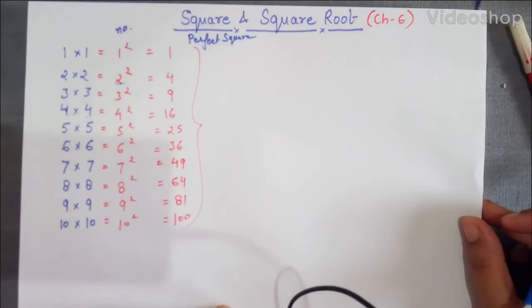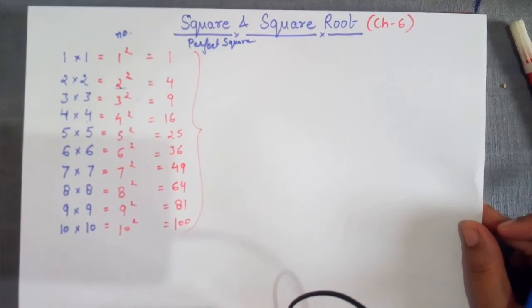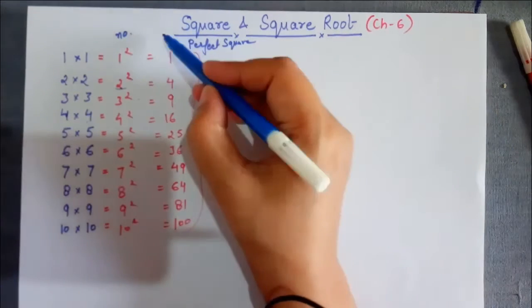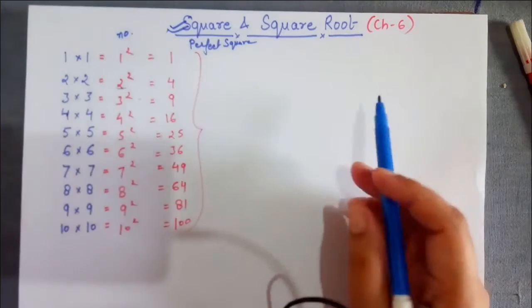Hello everyone. Today we will discuss chapter 6 of your textbook, square and square root. First of all, we will discuss the square.